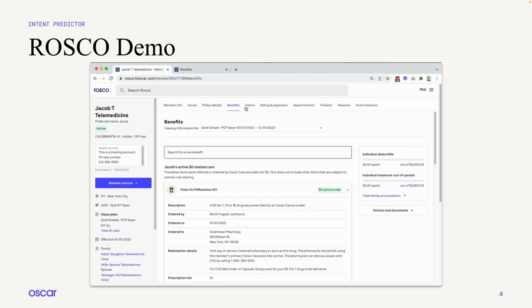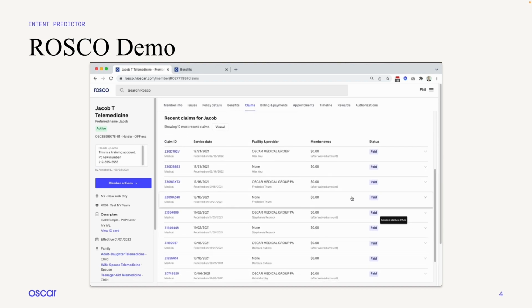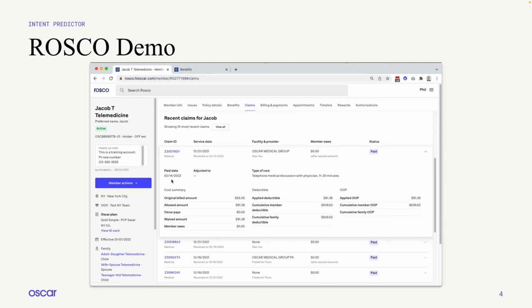And we can also do things like see the claims history for a member. This is just a slice of ROSCO's capabilities. Suffice to say, it is a powerful tool.